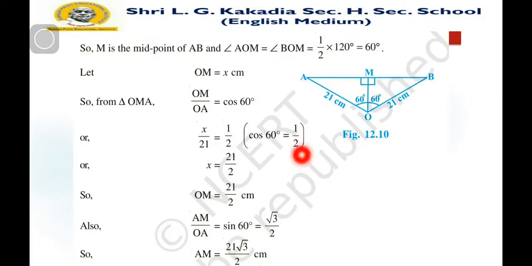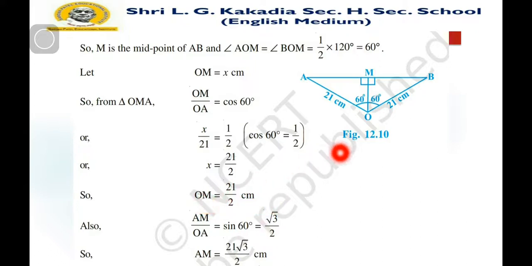So here we take cos 60 degree, and the value of cos 60 is 1 over 2. It is from the table that we study in trigonometry, that cos 60 is 1 over 2. So OM is x, OA is 21, 1 by 2, that is x is equal to 21 by 2. So OM is 21 by 2 centimeter.